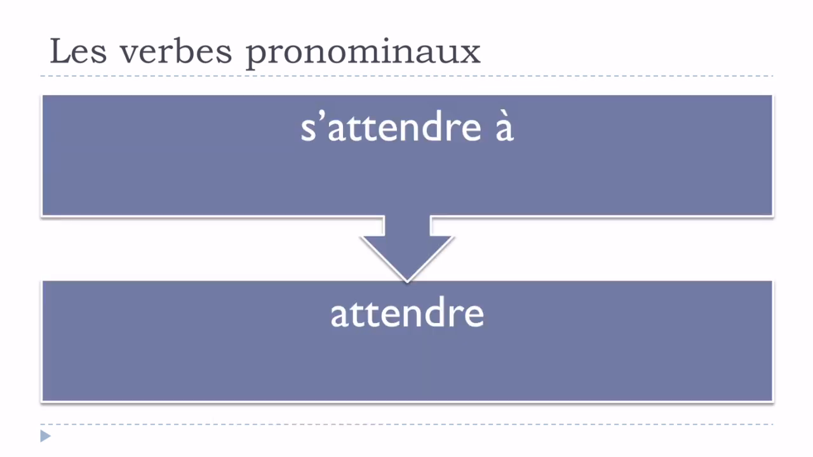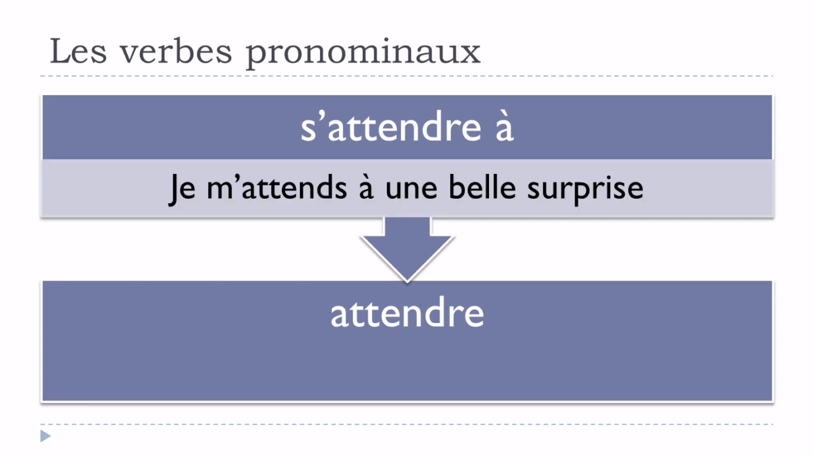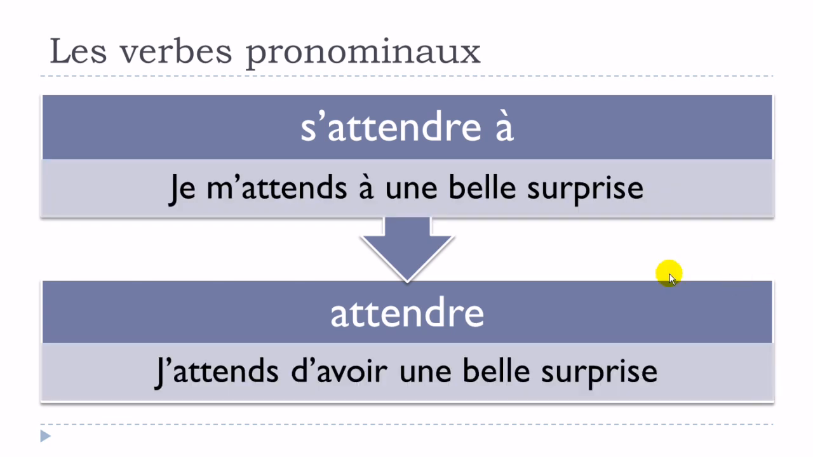Okay, so let's check now. S'attendre à, and then attendre, another one. Je m'attends à une belle surprise. Or then it would be possible also to use attendre like that. J'attends d'avoir une belle surprise. So it would be possible to express almost the same idea without using this forme pronominale. Okay?